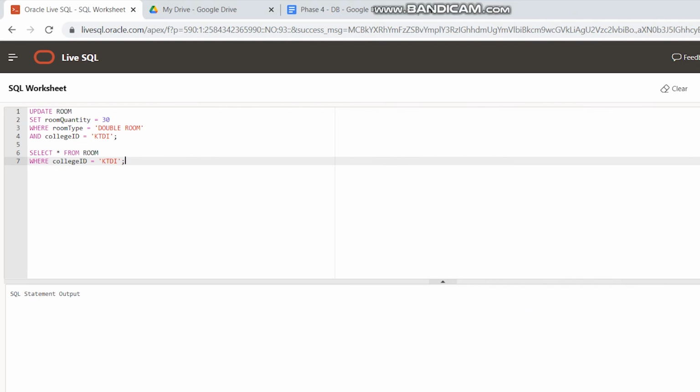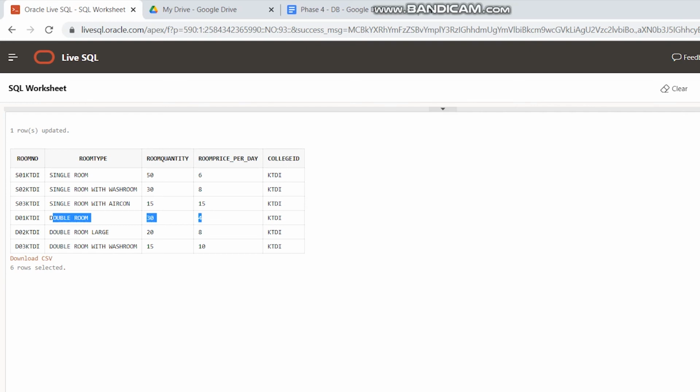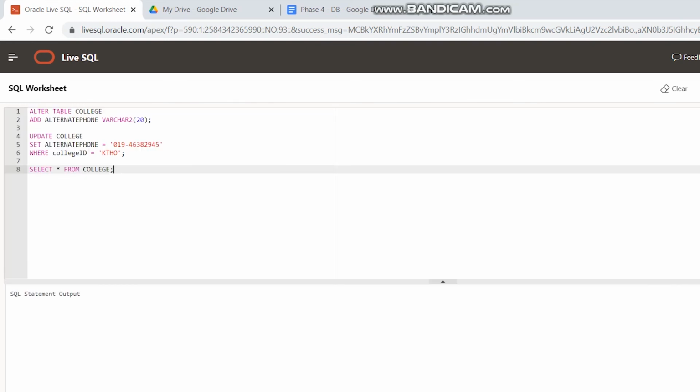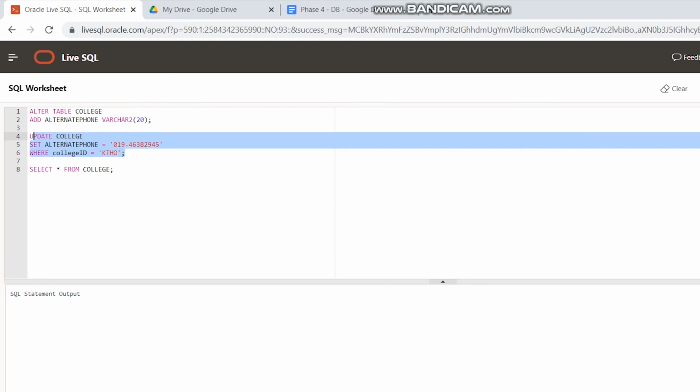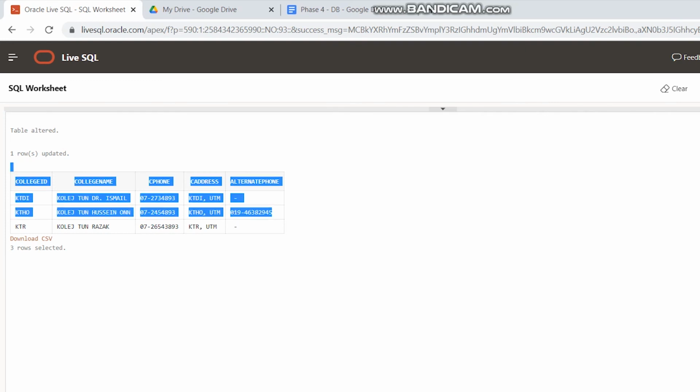First, the simplest one, they can update the room quantity or any other information for room and the college. So here we will set the room quantity of double room to 30 in college KDDI. So we can see that the double room for KDDI is already changed to 30. Besides, here we add another column for alternate phone. The data type is varchar 20, and we'll update college by setting the alternate phone for KTHO to this number. So we see that the alternate phone column is added.